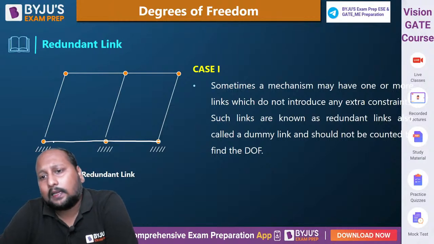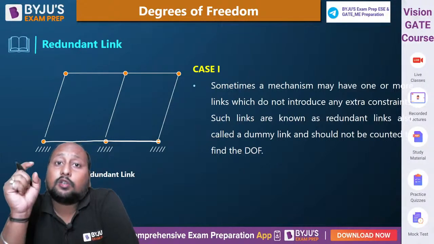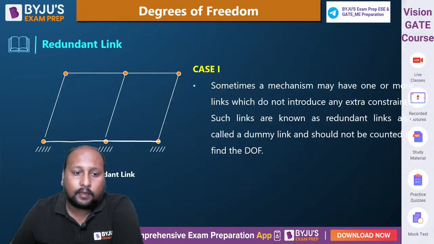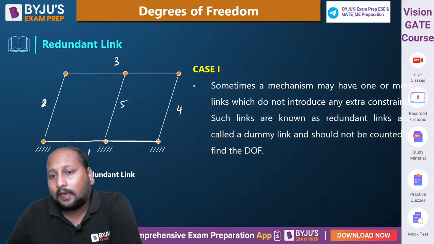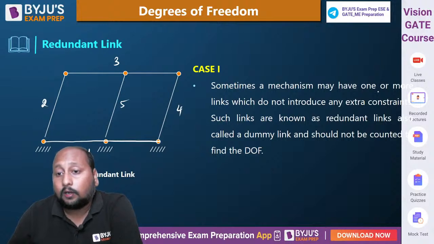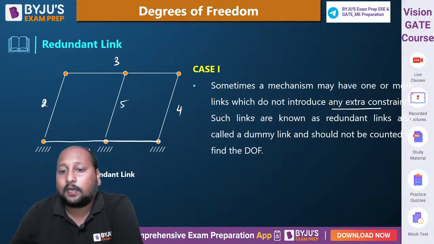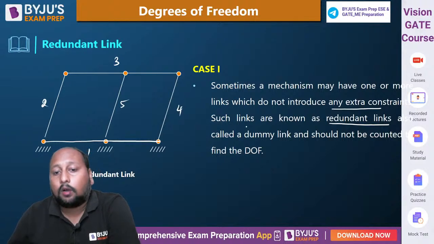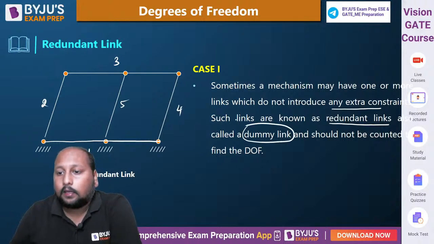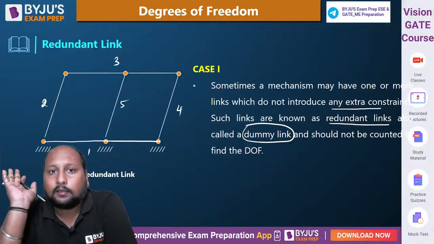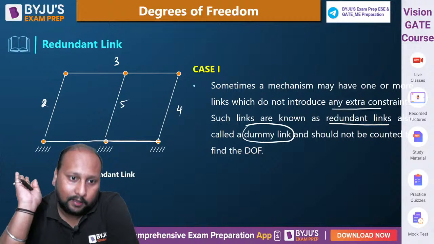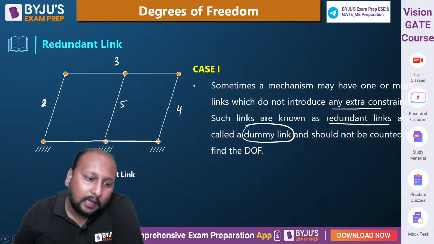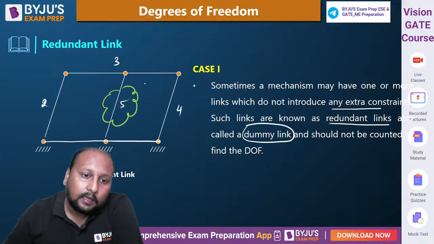Sometimes what happens is in a mechanism, there are some links which are not able to provide constraint. Let's say over here, this is link 1, link 3 or 5. Sometimes in a mechanism, we may have one or more than one link which does not provide any extra constraint. Such a link is called a redundant link, also known as a dummy link. ये आपका dummy link है, बस दिखाने के लिए है. This is only for showpiece. It is not providing any additional constraint. So I can surely say link number 5 is a dummy link.